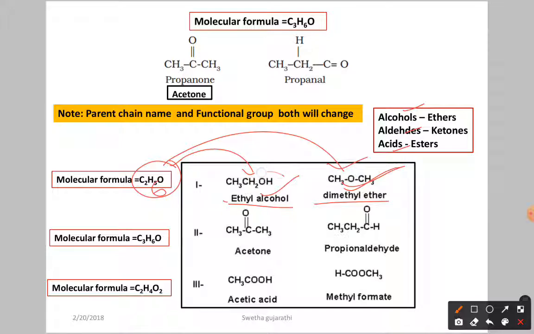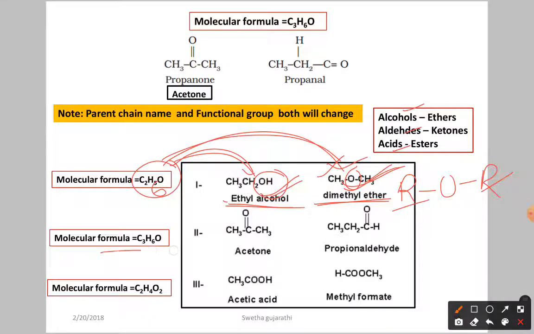Here we have the functional group OH, that is called alcohol. Here we have the ether. Ether means the formula ROR. Here one R is a methyl, and the other R is also a methyl. So the alcohol and ether have the same molecular formula, but we have different functional groups.